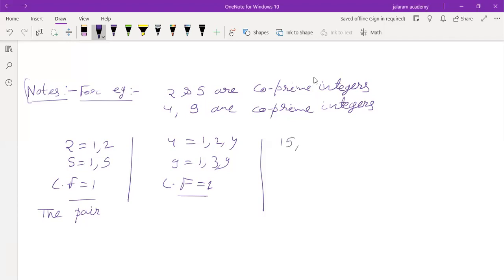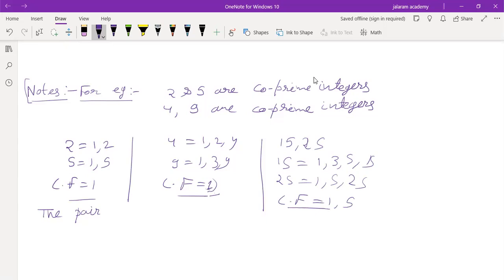As I have discussed, consider 15 and 25. Factors of 15 are 1, 3, 5 and 15. Factors of 25 are 1, 5 and 25. So the common factors are 1 and 5 both. It doesn't mean that because 1 is a common factor, it becomes a co-prime pair. They must have only 1 as their common factor. Understood, everyone?